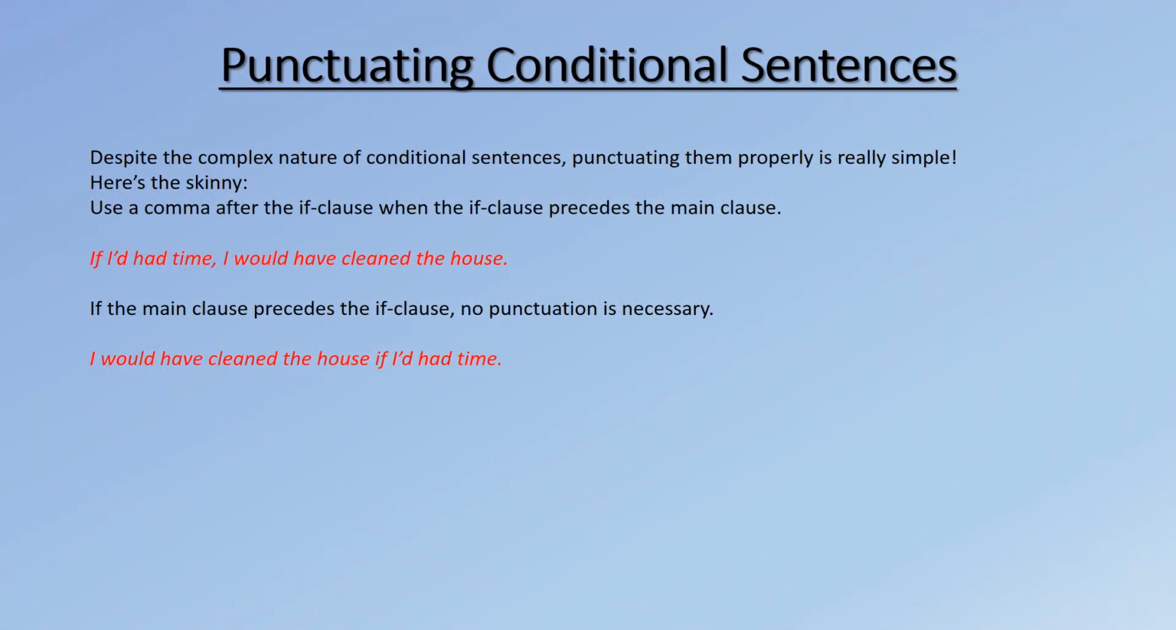Now let's talk about punctuating conditional sentences. Despite the complex nature of conditional sentences, punctuating them properly is really simple. As you can see in the first example, if I had time, comma, I would have cleaned the house. So you will be using a comma after the if clause. You will use a comma when the if clause precedes the main clause. If your if clause comes before the main clause, then you will be using a comma after the if clause.